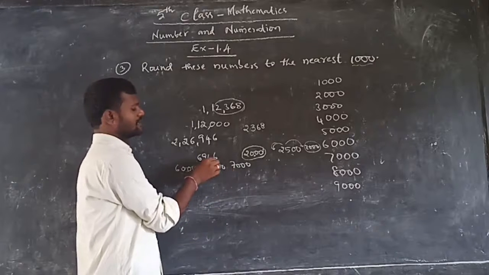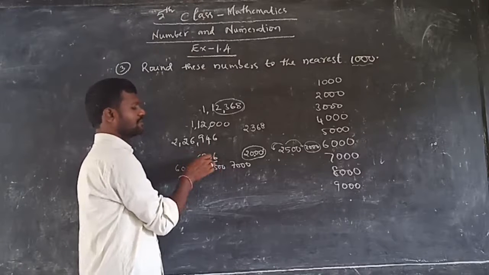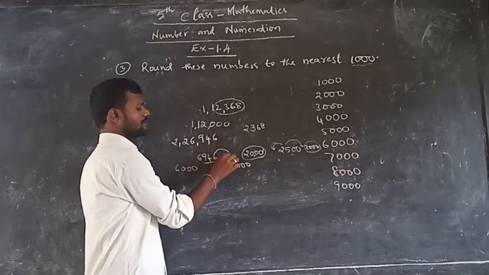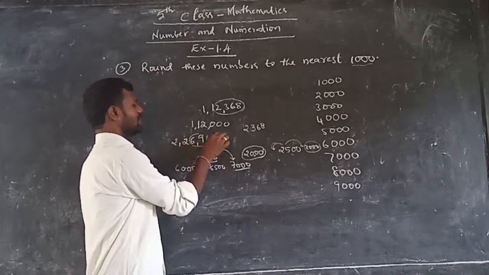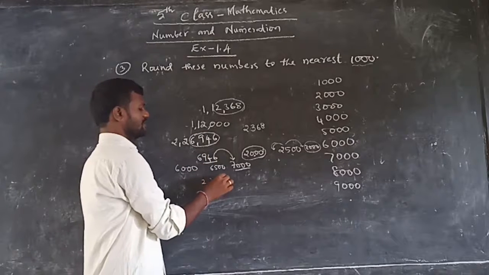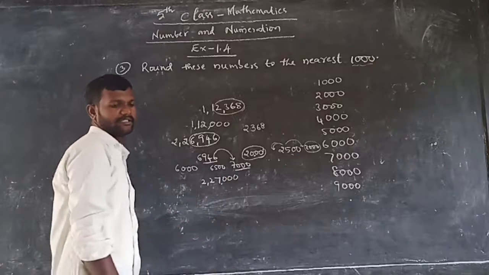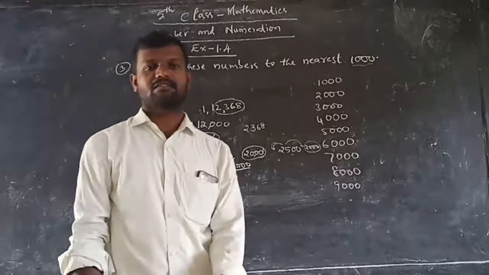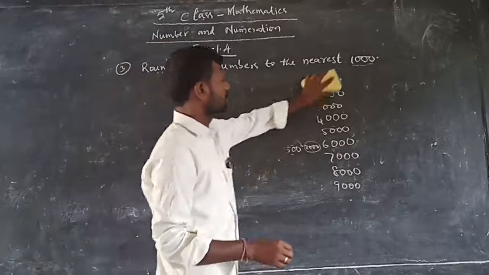Is it more than 6,500 or less than 6,500? It is more than 6,500. So it is closer to which thousand? 7,000. So what number should we write in this place? We should write 2, 2. After that, 7,000 we have to write. Like this we can write the nearest thousands to the given numbers. It is the third bit in exercise 1.4.